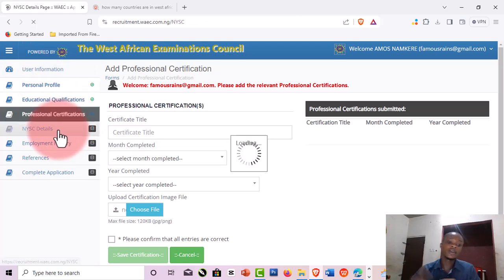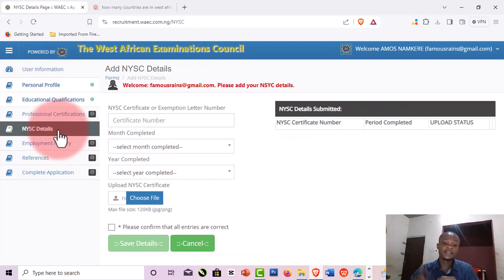So the other thing here is your NYSC details. So if you have completed your 1 year compulsory National Youth Service, you have to put them right here. So put in your NYSC certificate number there. So I'll just type anything here because I'm not actually applying now.